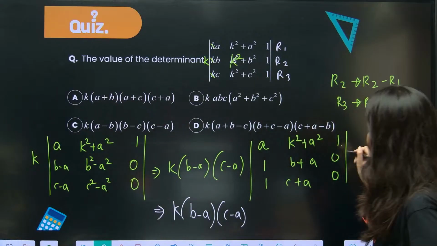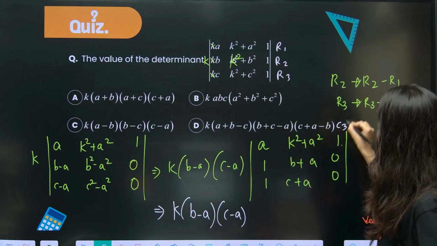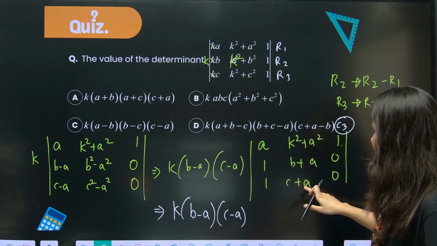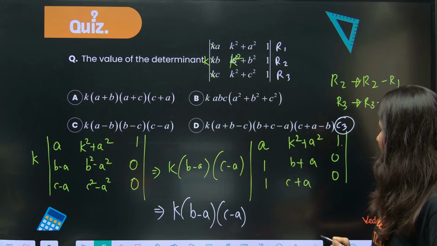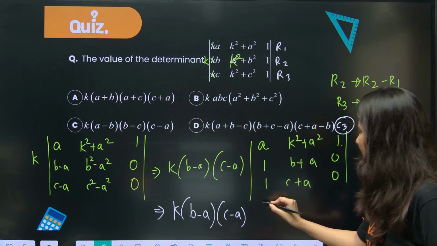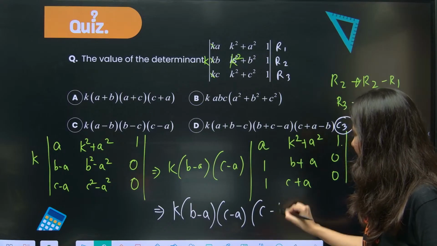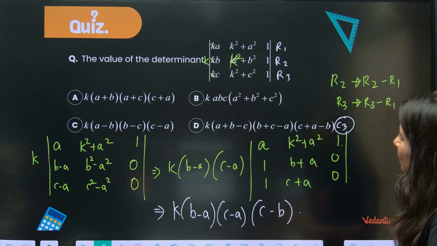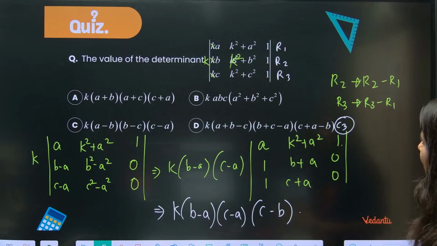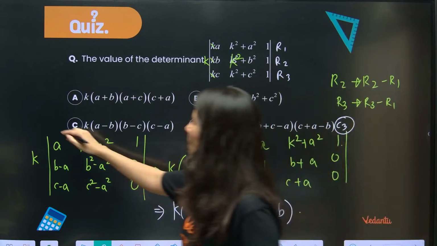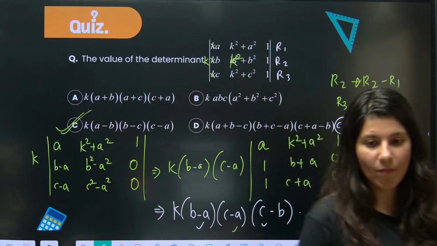Okay, so now expand along what? Expand along C3. So what will happen? C plus A minus B minus, so this is C plus A minus B minus A. A cancel, this is C minus B. Okay, so this is what you're going to get. So K times, can you see? A minus B, B minus C, C minus A. Option C is absolutely right.